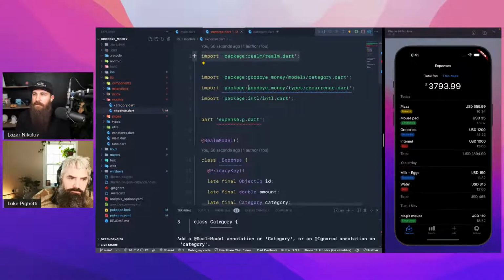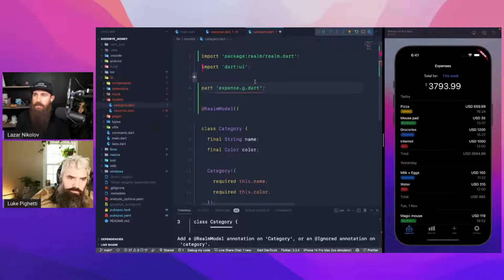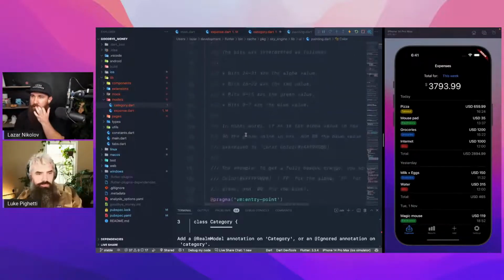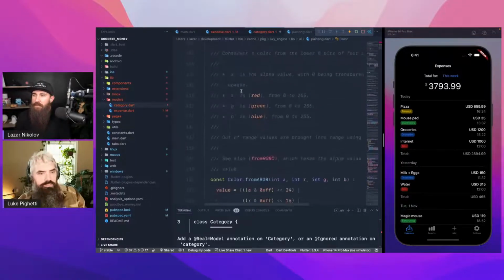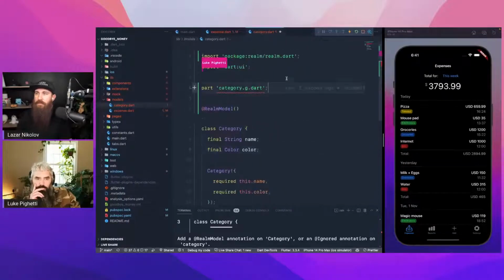I'm using Dart UI. Oh, okay, because of the color here. That's gonna be interesting. Yeah, I don't know how it's going to handle that, but we'll see what happens. Maybe we need to add a custom parser for this. It's possible, yeah, or have a custom class for it or something. Yeah, because I believe we can get the red, green, and blue from there. Okay, cool.